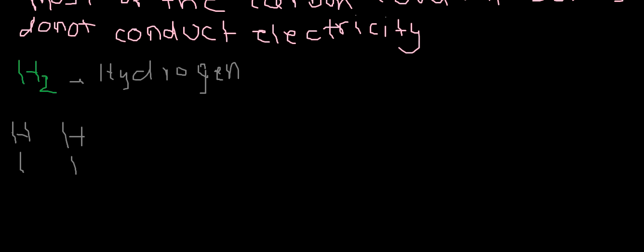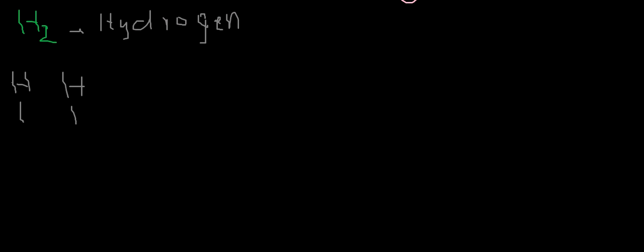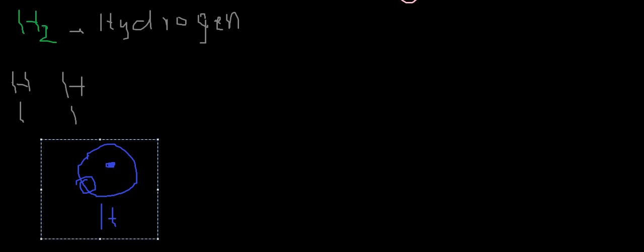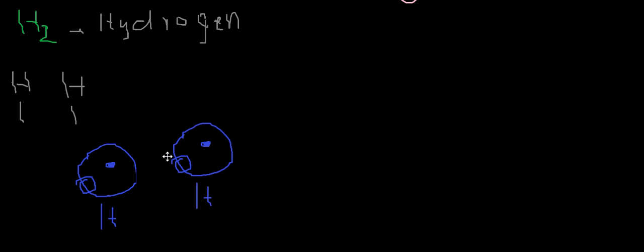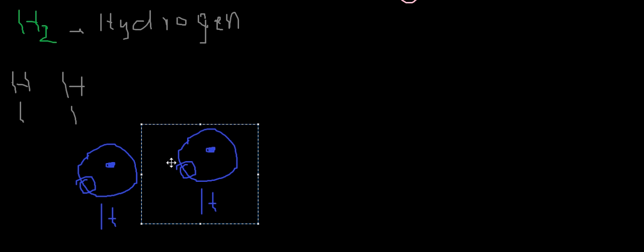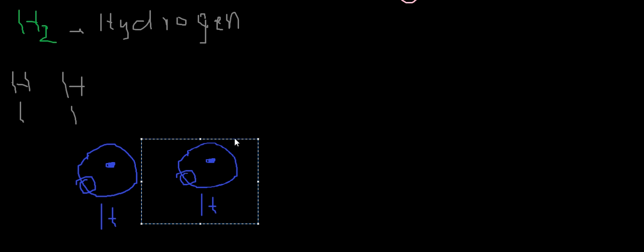Now let's see. If this is my nucleus, then this is my one hydrogen atom, and I'm copying and pasting it again so my drawing will be exact. This is my other hydrogen atom.